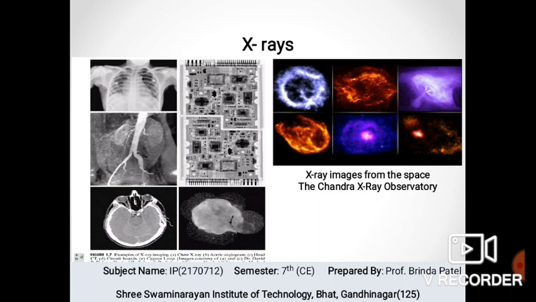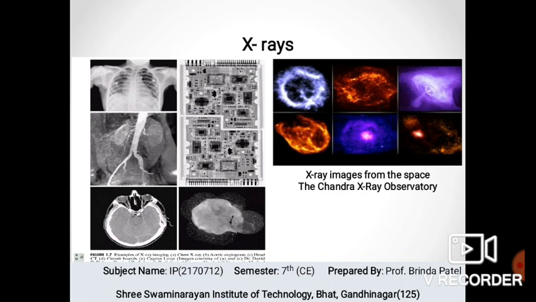In digital radiography, digital images are obtained by one of two methods. First is by digitizing X-ray films, or second is by having the X-rays that pass through the patient fall directly onto devices that convert X-rays to light. The light signal in turn is captured by a light sensitive digitizing system.